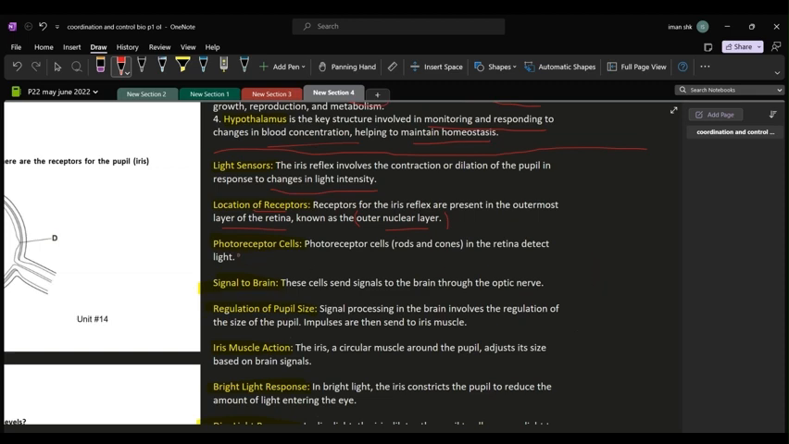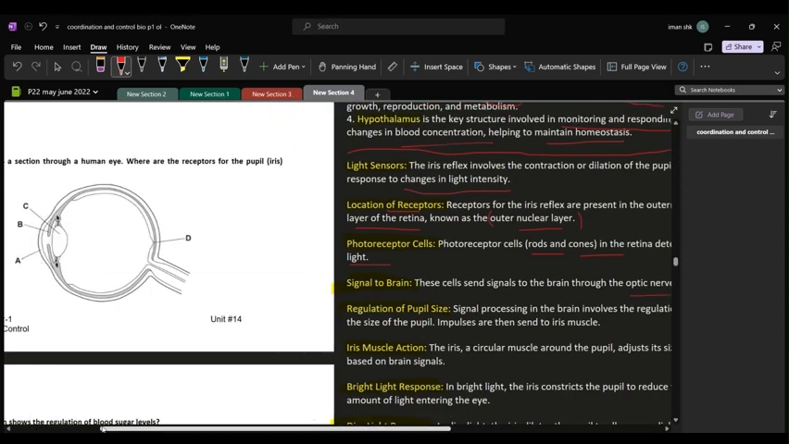And they are your photoreceptors, which are known as the rods and cones. And they are going to detect the light. And once they detect the light, the signal will be sent to the brain by your optic nerve, which emerges from here. This is your optic nerve.